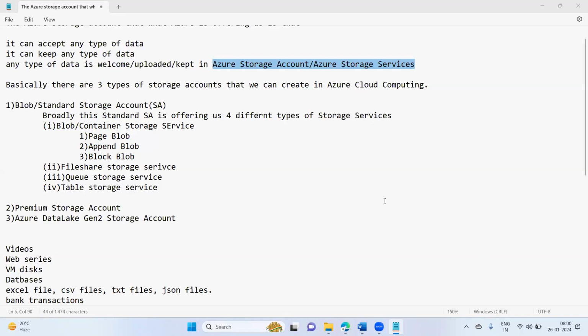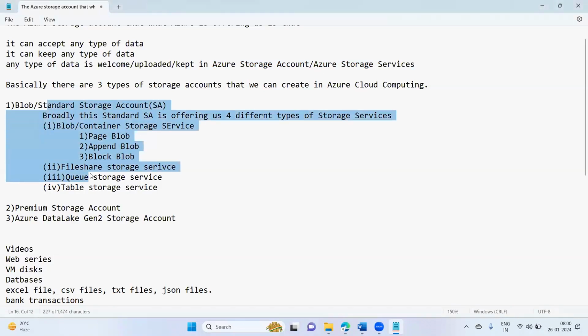Okay. All right, fine. So these are the different storage services and storage account offerings that are being given to us inside the storage accounts. So what we'll do now?